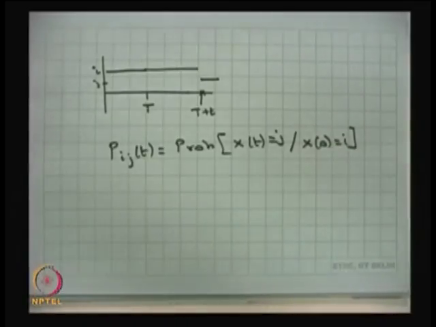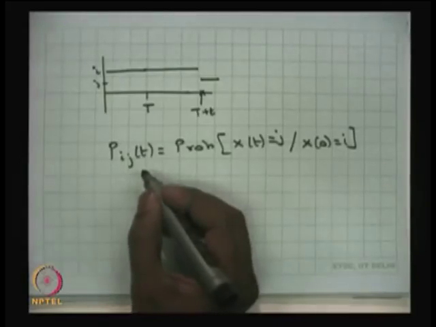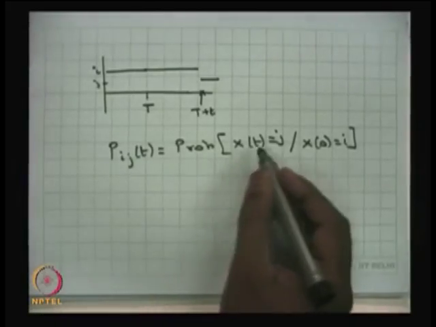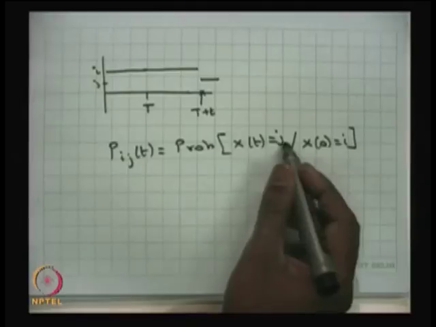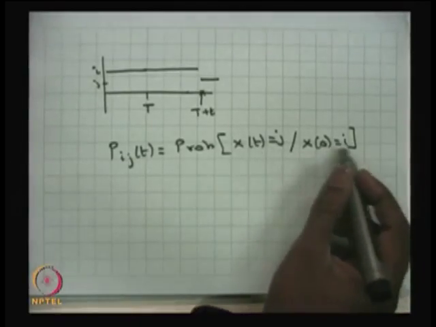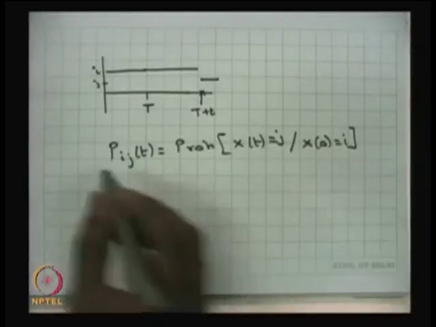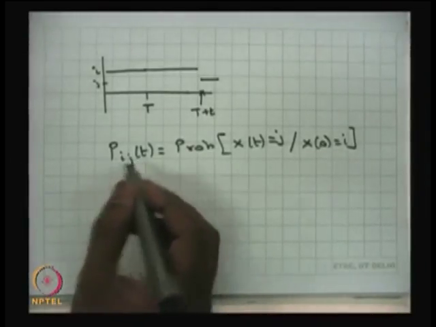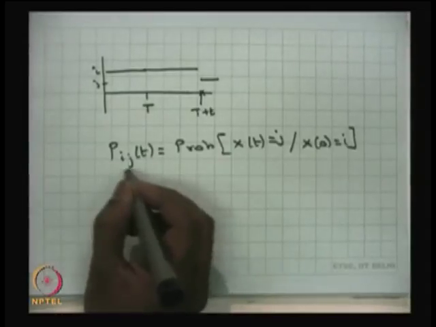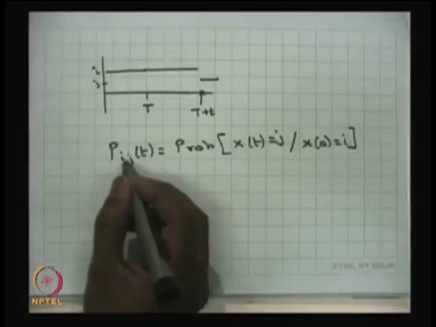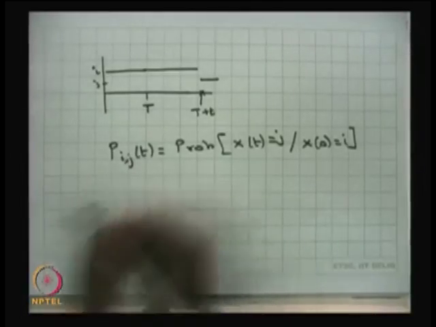Since it is valid for any interval from T to T plus t, it is independent of capital T. Therefore, I can represent this transition probability as the probability that the system is in the state j at time t given that it was in the state i at time 0. This is denoted by P_ij of t. So, this notation you should remember: it is a transition probability with the two suffixes i comma j, of t.